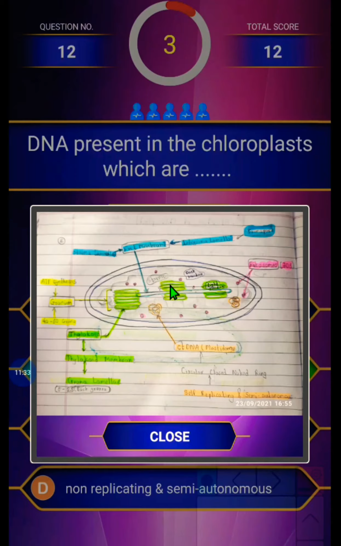This is the stroma, these are the ribosomes, small ones, and this is the outer membrane, also called the integral membrane. In grana light reaction takes place, and in stroma dark reaction takes place.